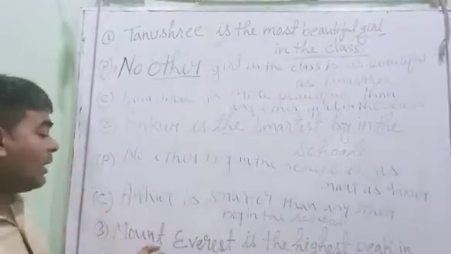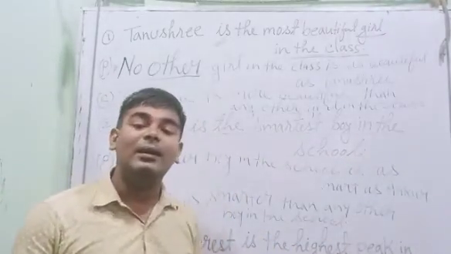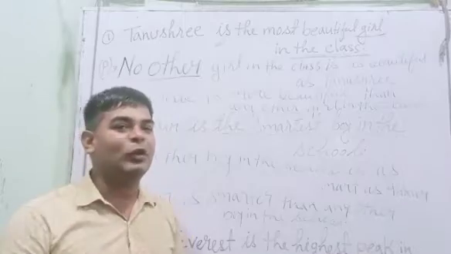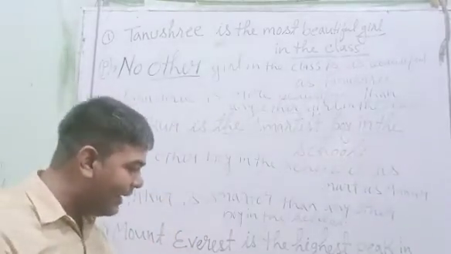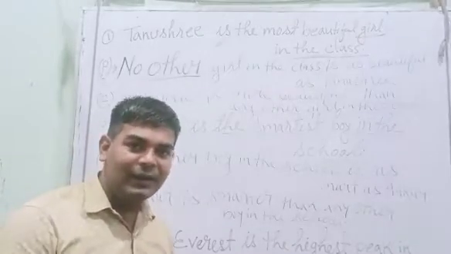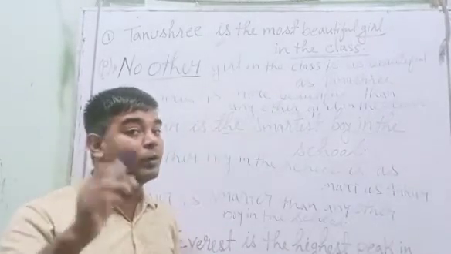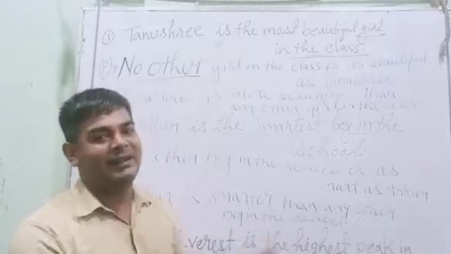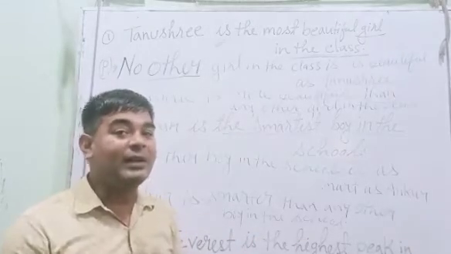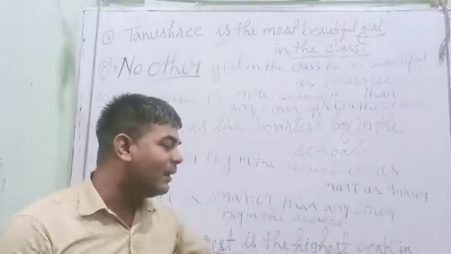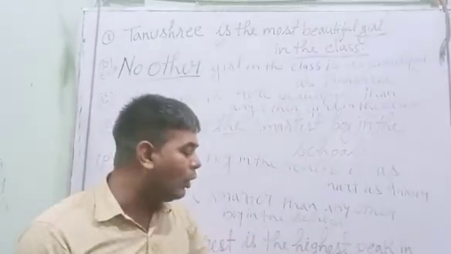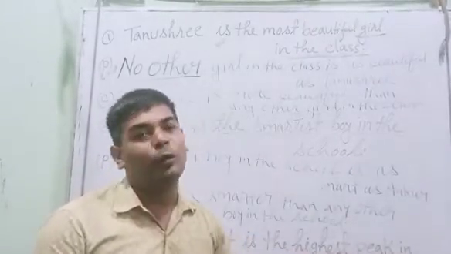Now, Mount Everest is the highest peak in the world. That you can do by yourself. How will it be? Mount Everest is higher. Then we'll put our keyword. What was the keyword? Than any other. For comparative degree, the keyword is than any other. We are speaking of peak, so than any other peak in the world.